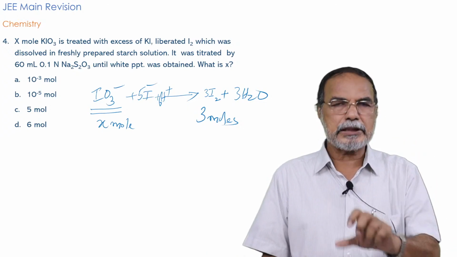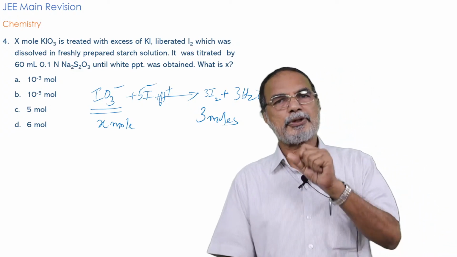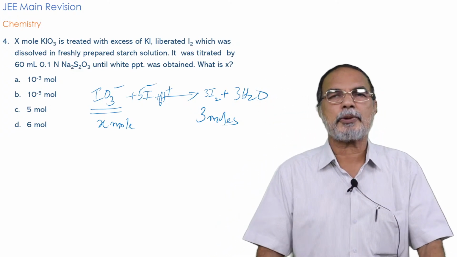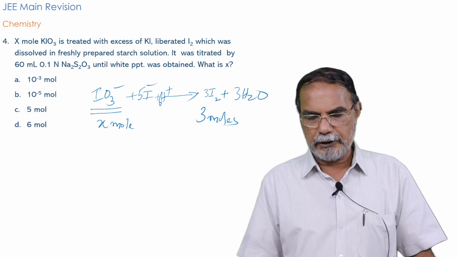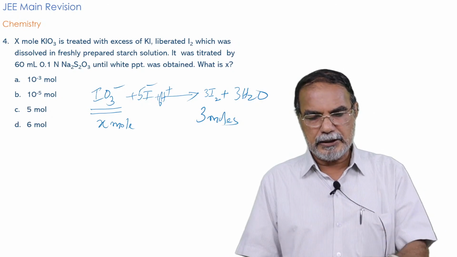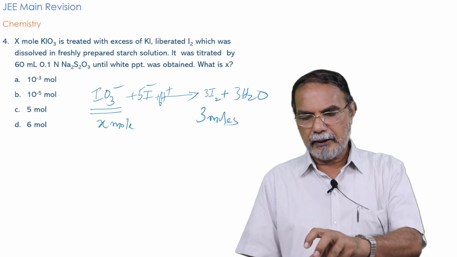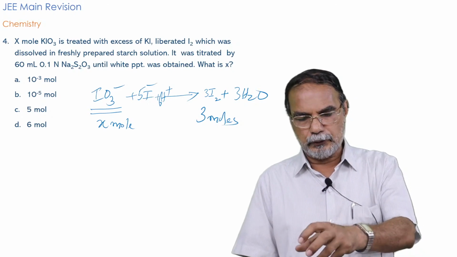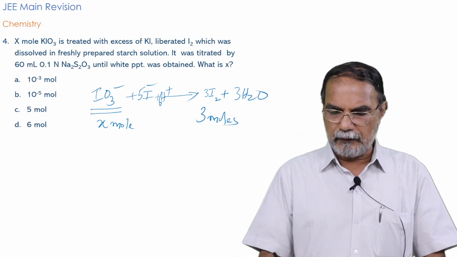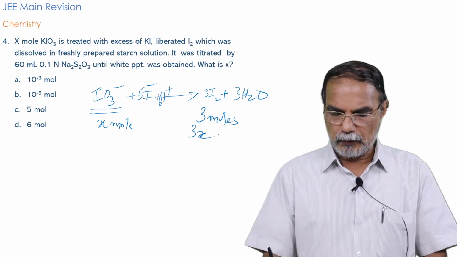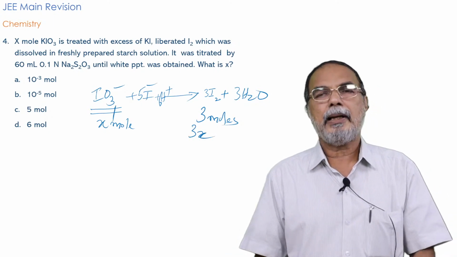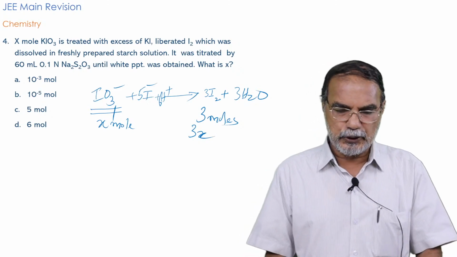So you must know this equation. X mole IO3 minus gives 3X mole I2. For 1 mole you get 3 moles, and therefore for X mole you will get 3X mole.